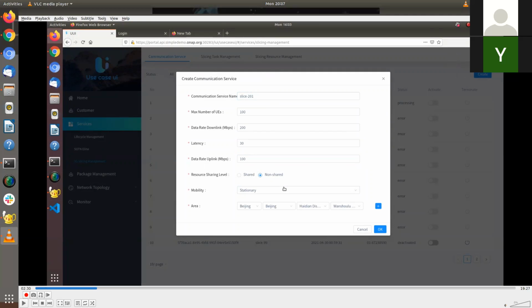So in our case, we are picking non-shared, and we're selecting mobility as stationary, which means all the 100 user equipments which are going to connect with the slice will be stationary. They won't be roaming, and they fall under the tracking area, which here is Beijing, the option we have selected, right?